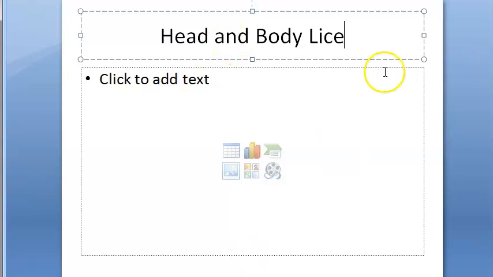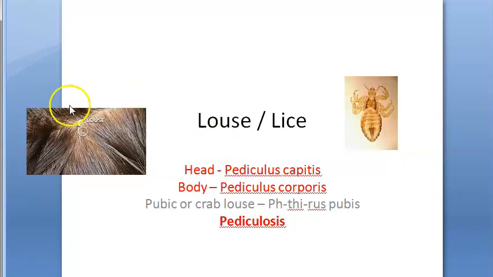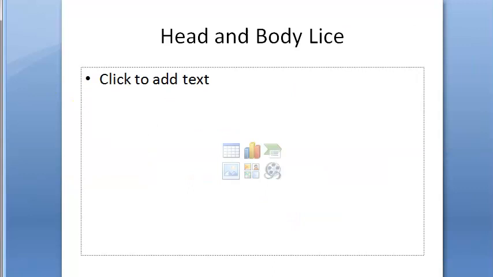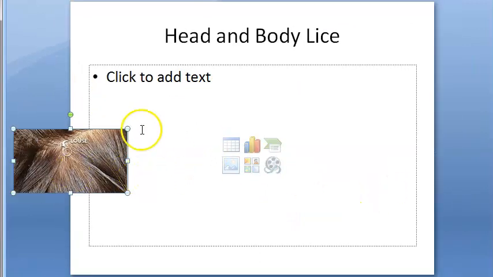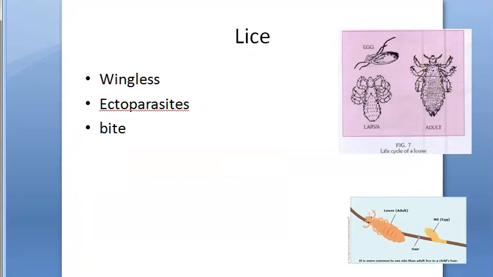So basically the head and body lice don't differ much in their structure. Okay. The head lice inhabit the hairs of the scalp. The body lice are mainly on the bodies of the hosts. Okay. Obviously it's pretty clear. Head one will be on head, body one will be on body. Okay. Now the body of a louse is flattened dorsoventrally. So we'll have to look at the structure of the adult now.